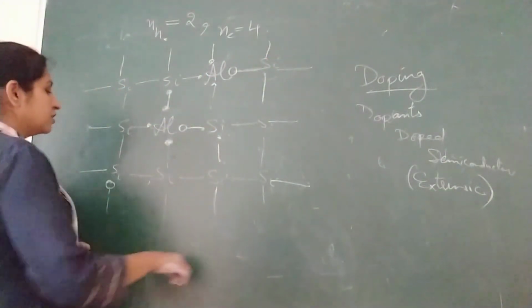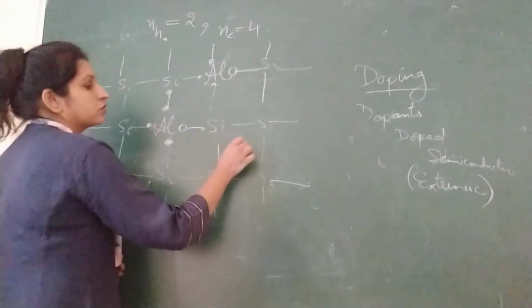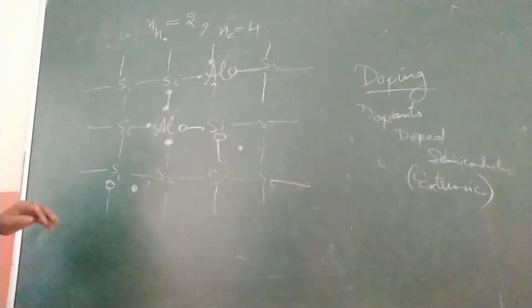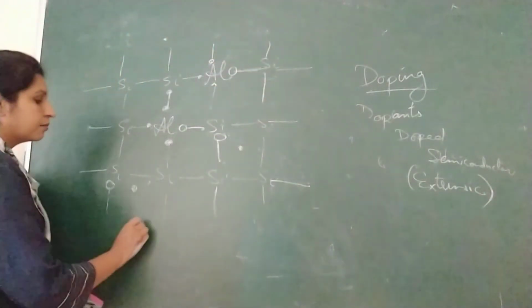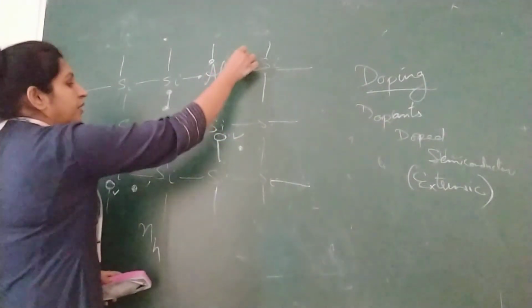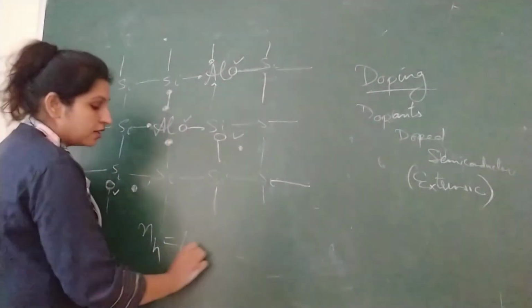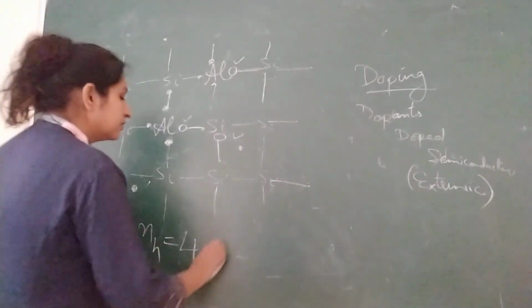Again, due to temperature, maybe some electron is free, so a hole is created. Here also, suppose this electron becomes free, so a hole is created. Now count the number of electrons and holes in this case. What is the number of holes first? 1, 2, 3 and 4, which are created due to aluminium. So the number of holes is 4. What is the number of electrons here?